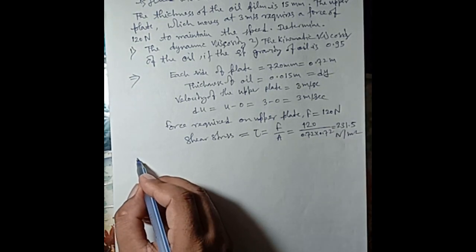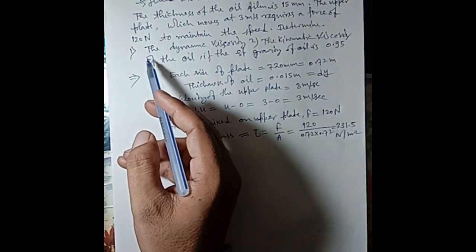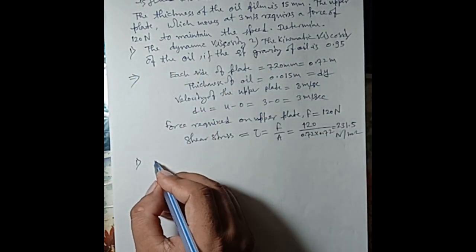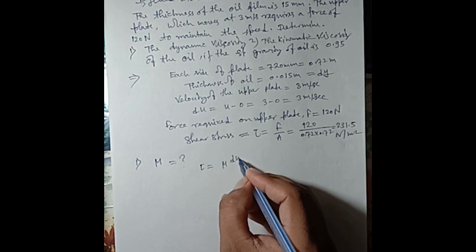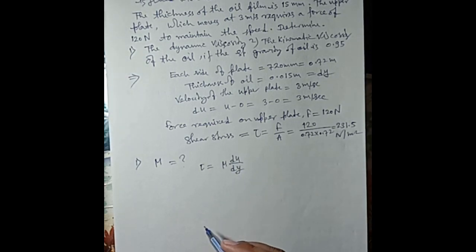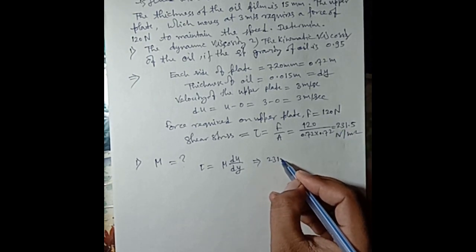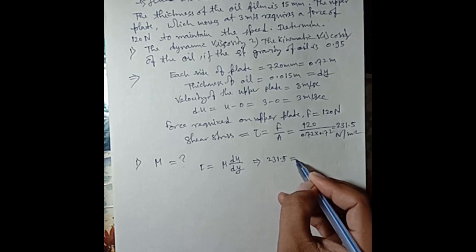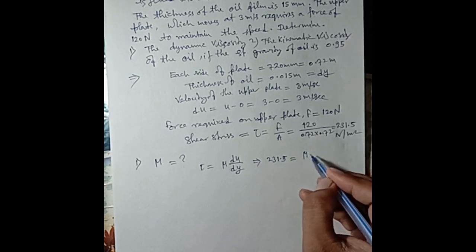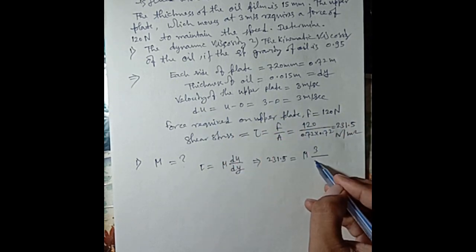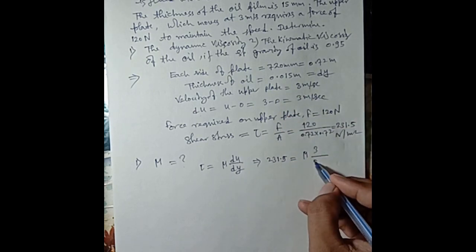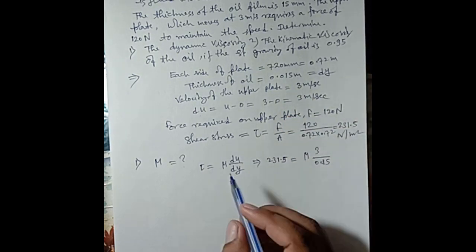Now, the first point asked in the question is the dynamic viscosity, that is mu. We know the relation tau is equal to mu du upon dy. Tau is 231.5, equal to mu times 3, which is u, divided by dy, which is 0.015.